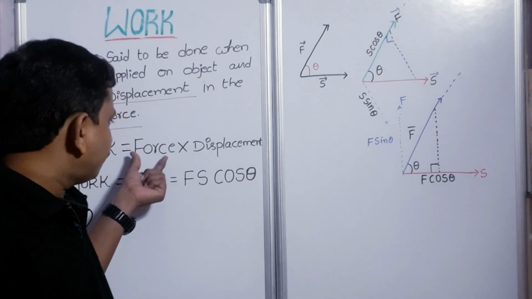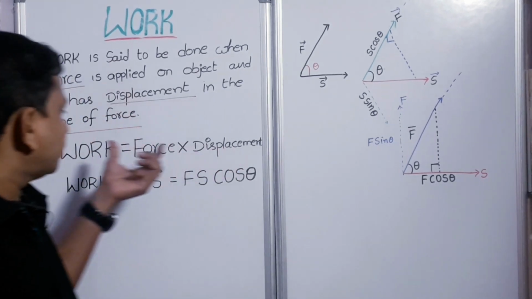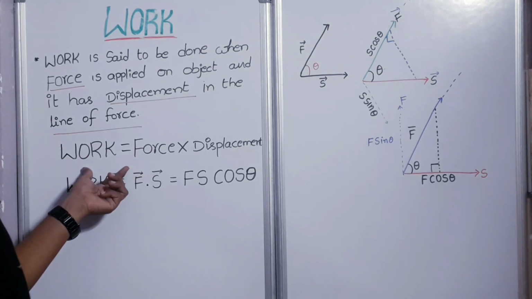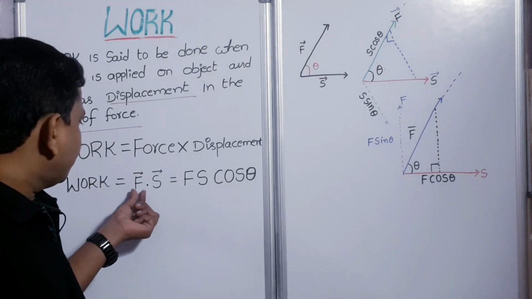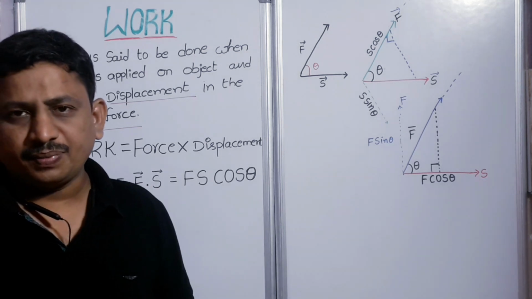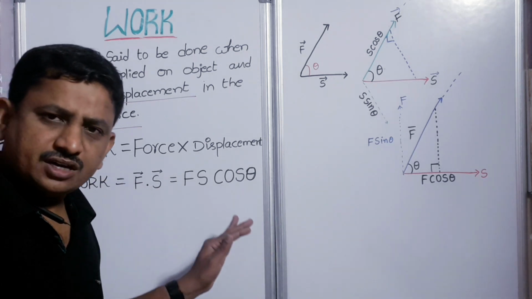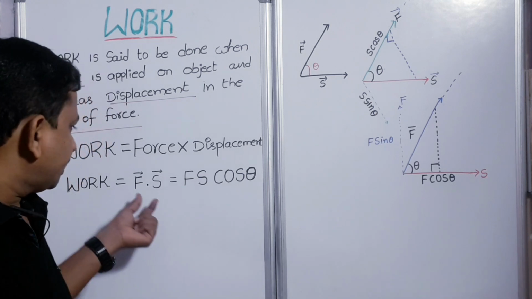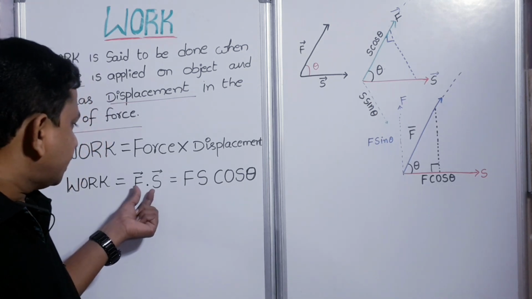The product of force and displacement is called work. So work is equal to F dot S. Here force is a vector and displacement is also a vector, so that's why it can be written as F dot S.